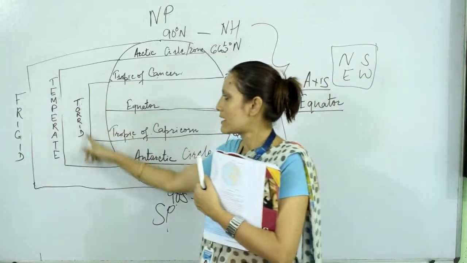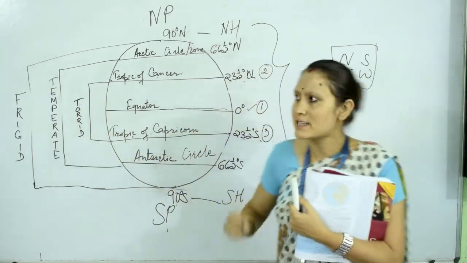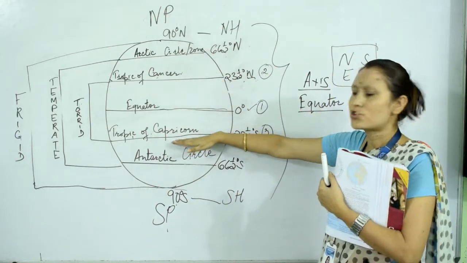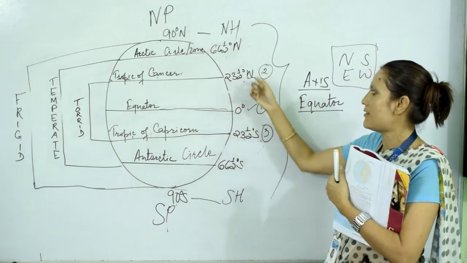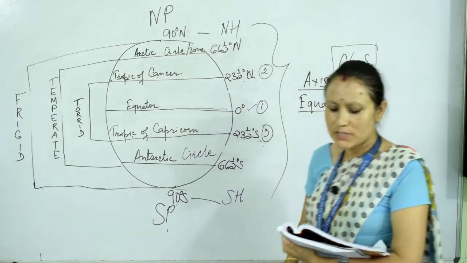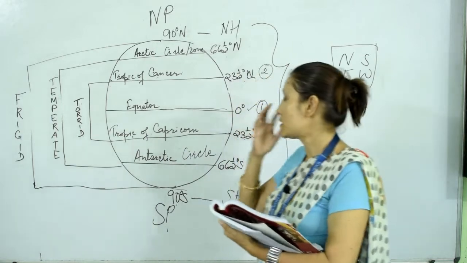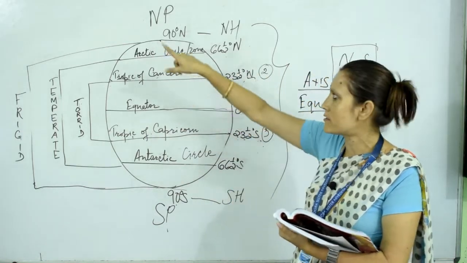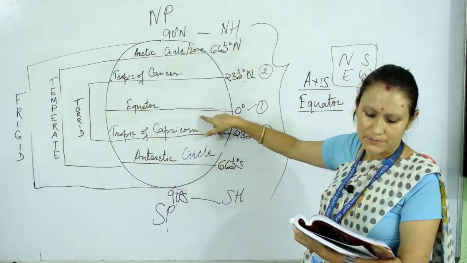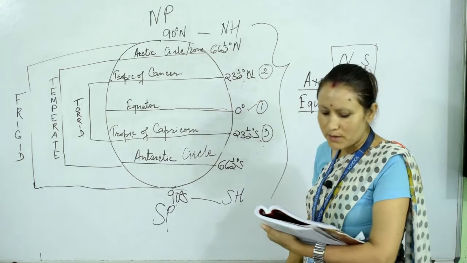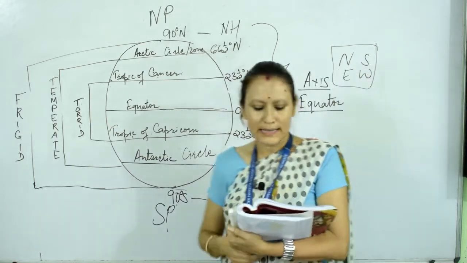The globe is divided into 3 different heat zones. The first one, the torrid zone, lies between the 2 tropics, from the Tropic of Cancer to the Tropic of Capricorn, 23.5 degrees north to 23.5 degrees south. It receives vertical rays of the sun throughout the year. These regions get the sun's direct rays. Understood? Because it is in the equatorial belt.